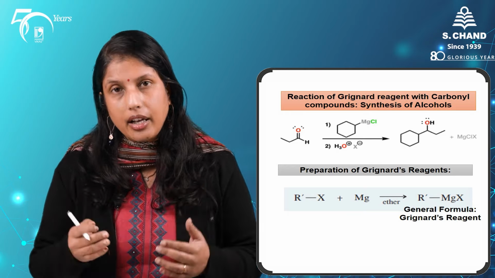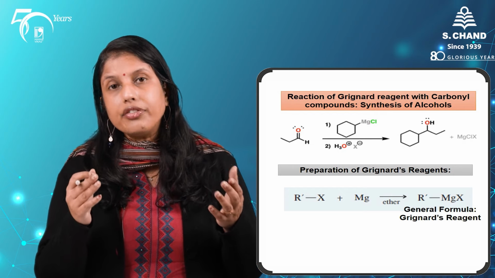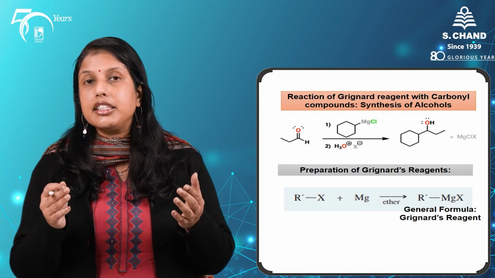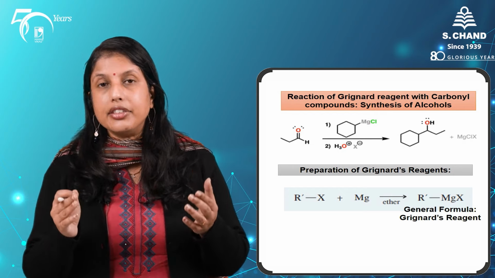How are these Grignard reagents prepared? Remember, the Grignard reagents are made by addition of magnesium metal to our alkyl halide. The reaction for the preparation of the Grignard reagent takes place in anhydrous ether.